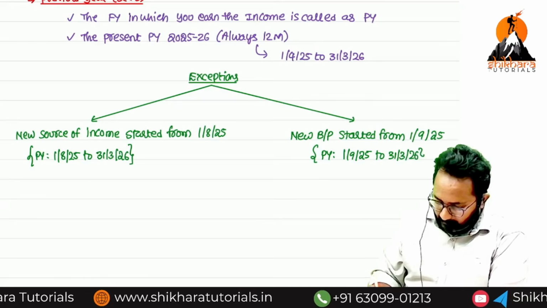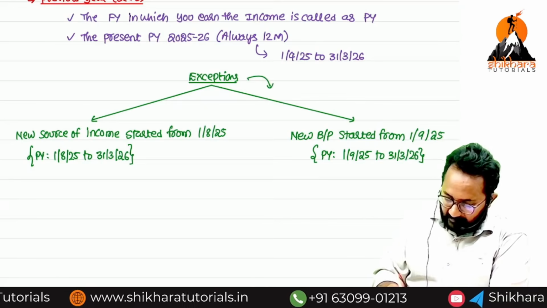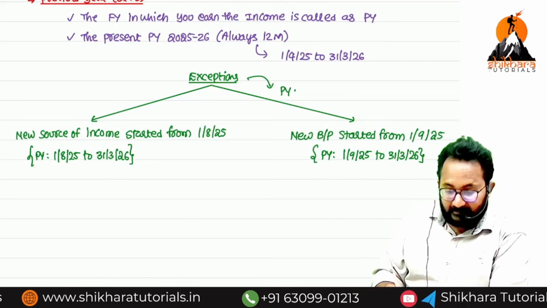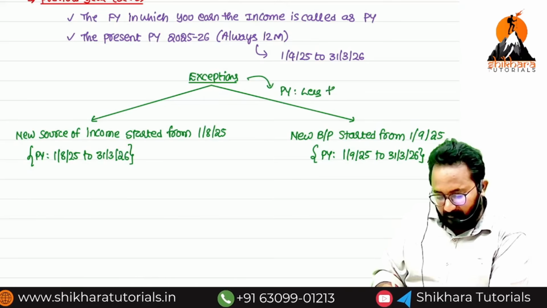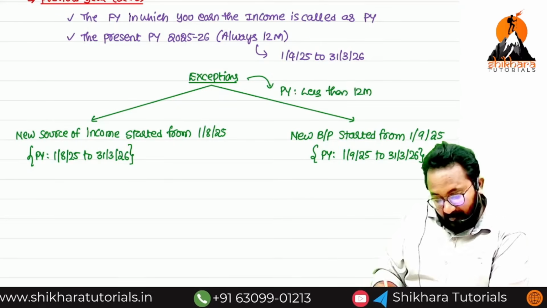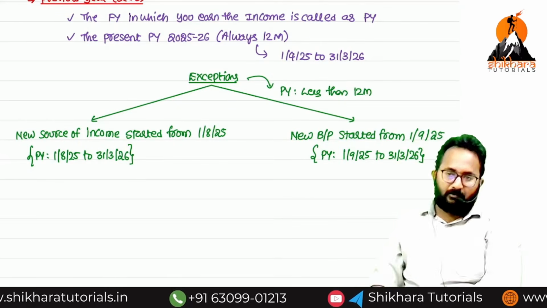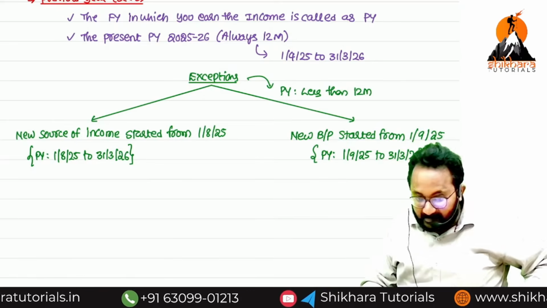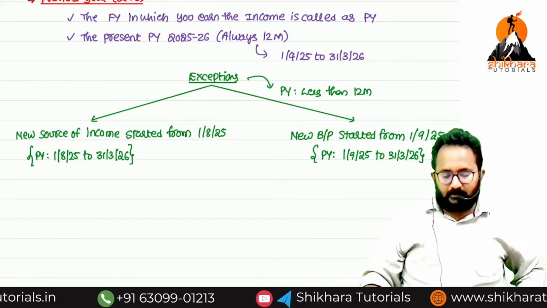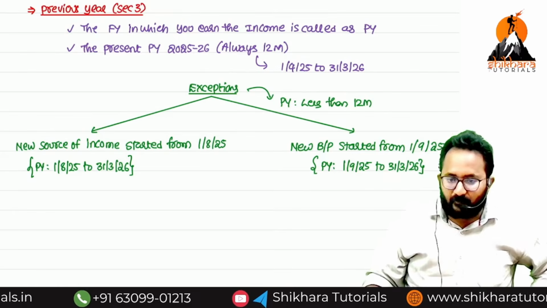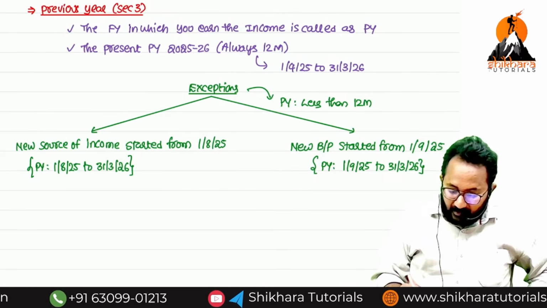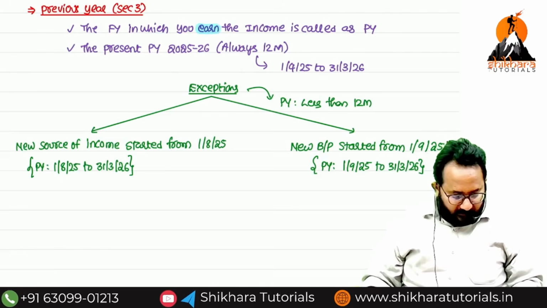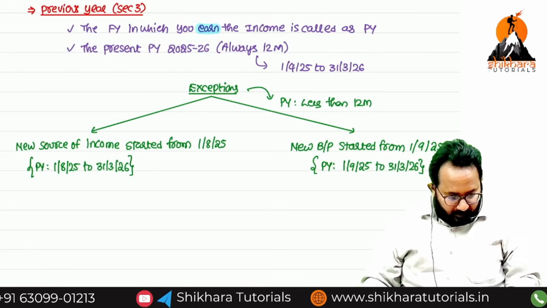That means in these exceptional cases, the previous year is less than how many months? 12 months. Generally it will always contain 12 months, but in these two exceptional cases the previous year is less than 12 months. Understood? A previous year definition. Income earning year is called as what? Previous year.